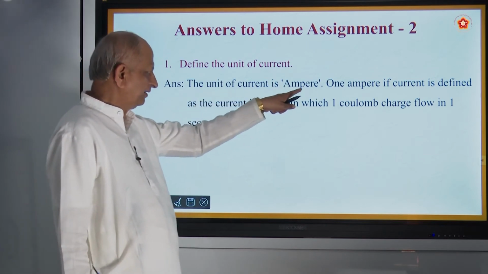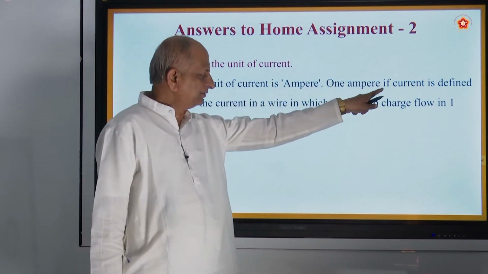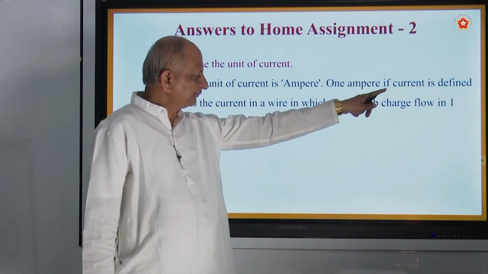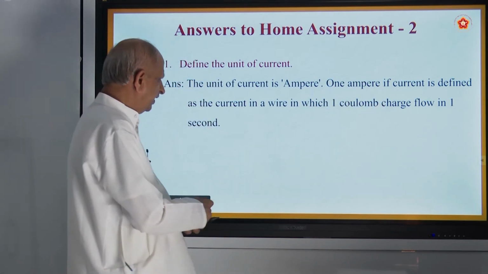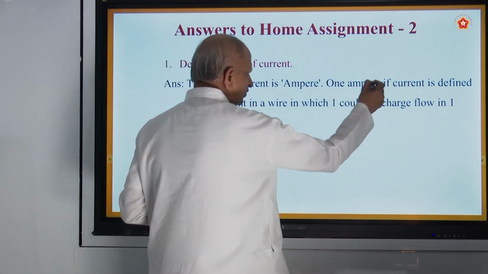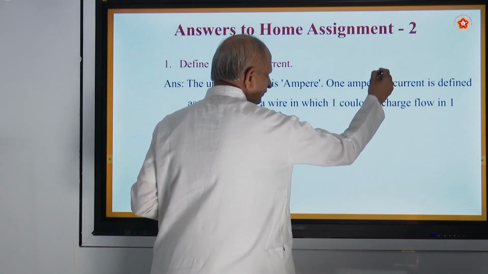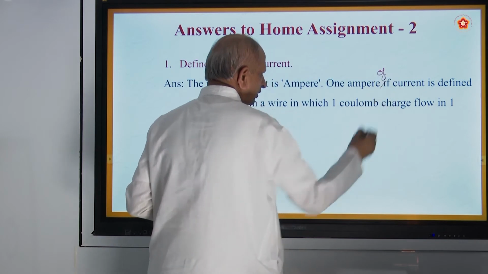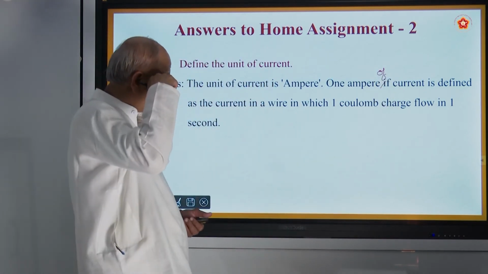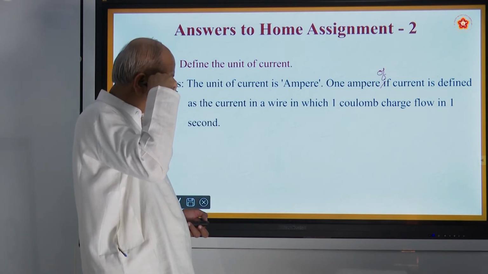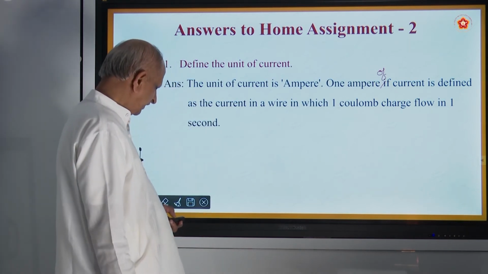It is ampere. 1 ampere of current is defined as the current in a wire in which 1 coulomb of charge flows in 1 second.